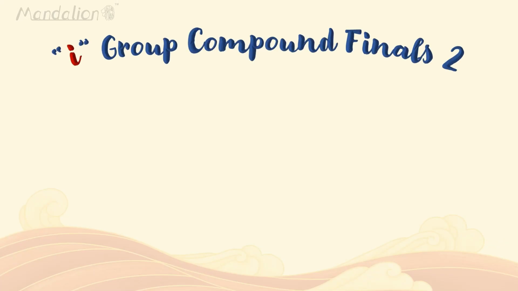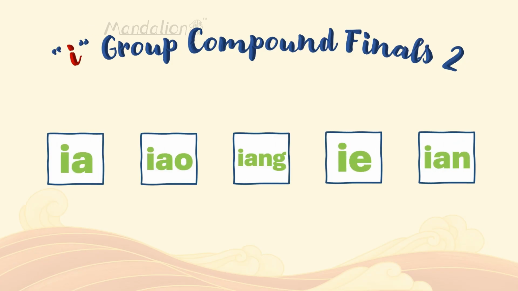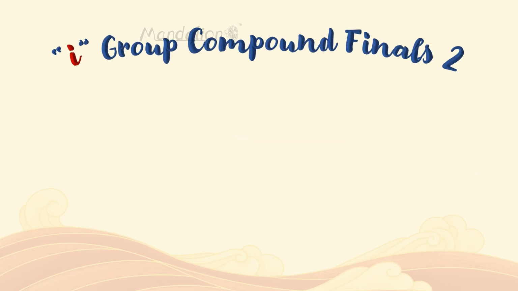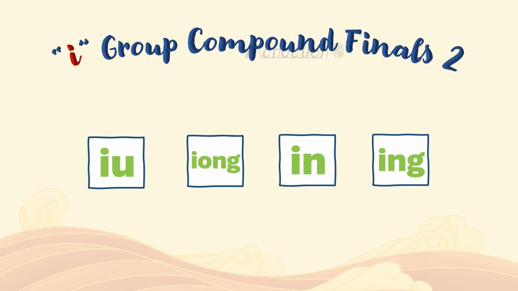There are many compound finals that begin with the I vowel. Previously, we learned 5 of them: ya, yao, yang, ye, and yan. Now, let's take a look at 4 more compound finals beginning with I. They are you, yong, yin, and ying.